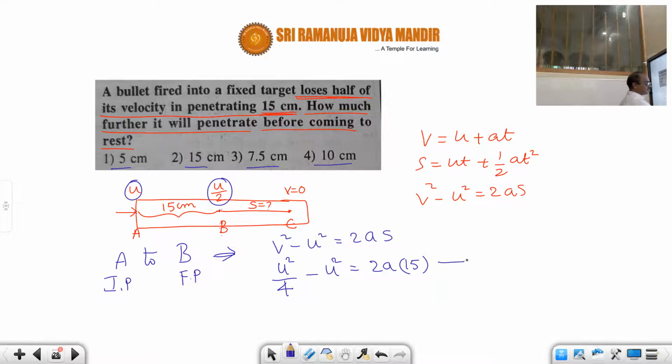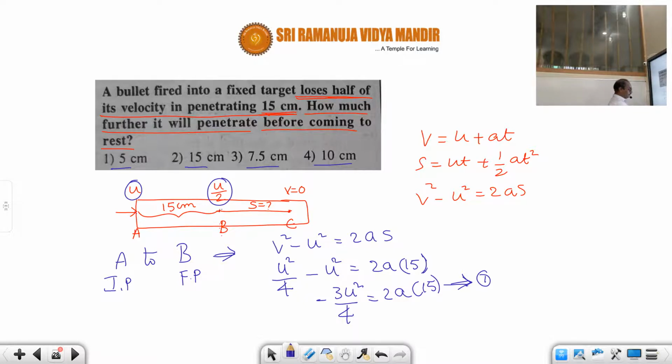Subtracting in the first case, minus 3u square by 4 equals 2a into 15. Let us take this as equation 1. Now equation 1 divided by equation 2.